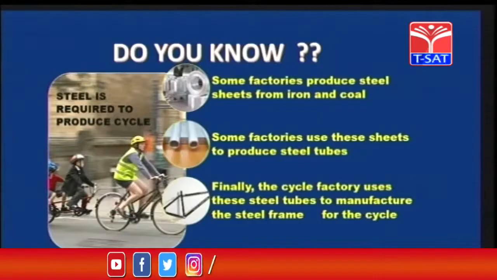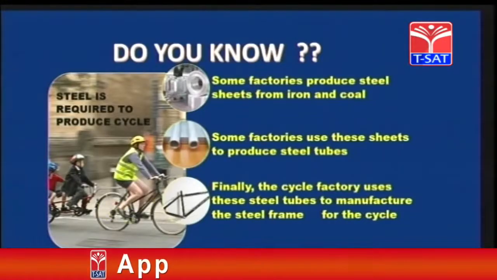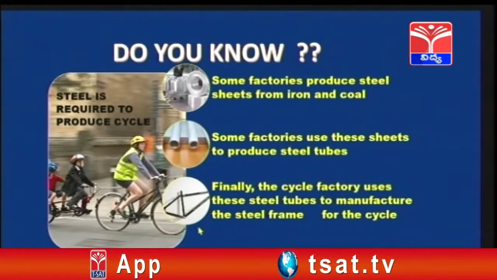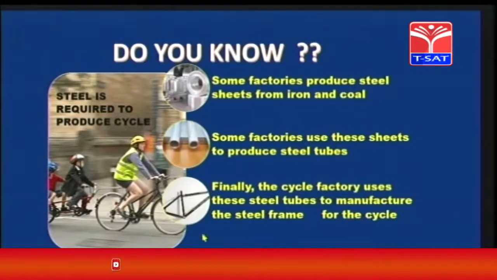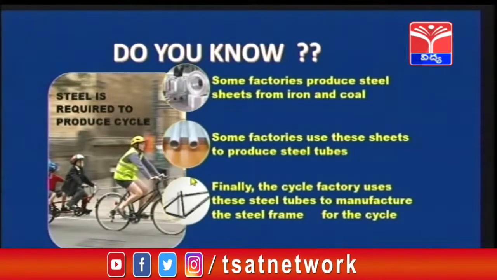And some other factories produce steel frames. You can see the cycle also. You have steel rods, you have steel frames, etc. Right? And finally, the cycle is produced. So this is a process of production. It is a chain of production, and many steps are involved in the process of production.